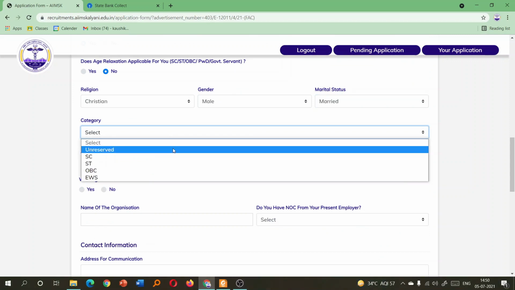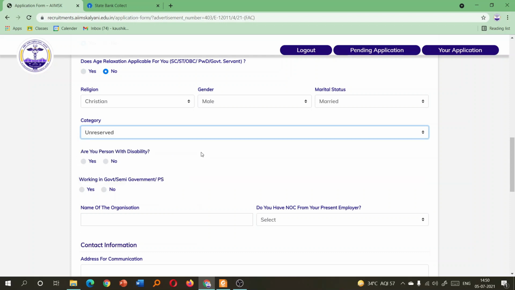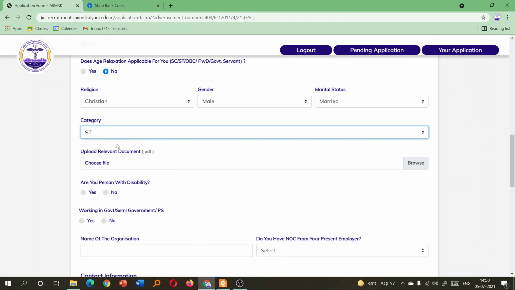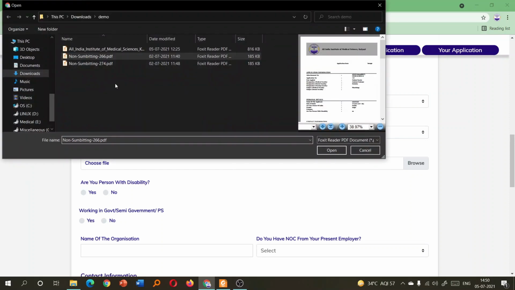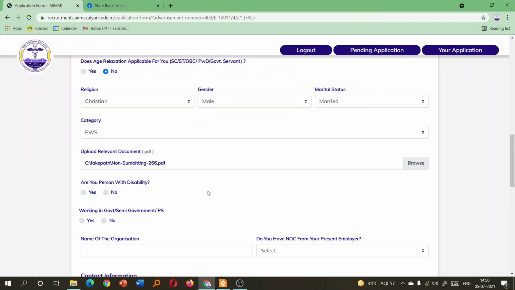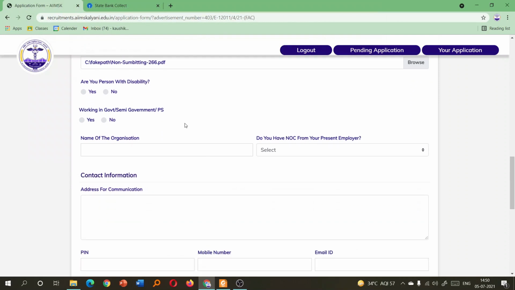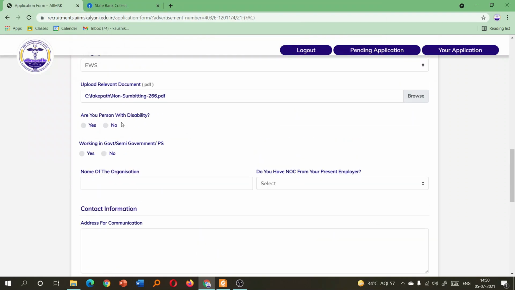Then you have to select the category as unreserved, SC, ST, OBC, or EWS. Let's click unreserved for now. If you select anything else, a new option will appear here to upload your file. It will be like this. So maybe I am taking EWS. You have to submit the necessary document for that. I am taking the same PDF file too, because I do not have a different kind of PDF file, and that is not required for the demonstration.